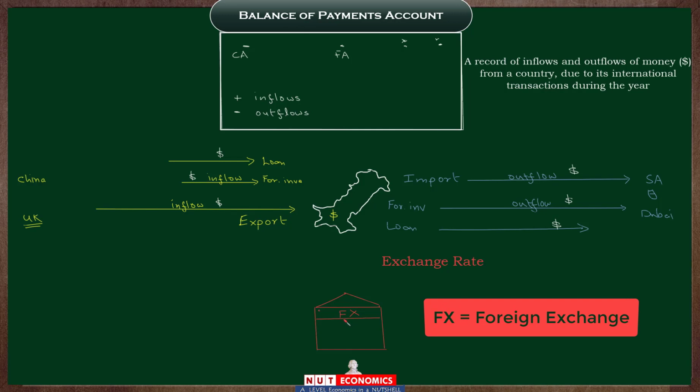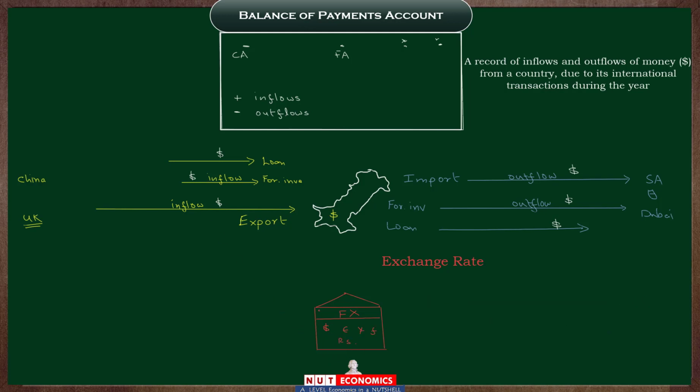Now, think of this FX market simply as a shop which, instead of selling the usual things such as mobile phones or clothes or laptops and so forth, sells the currencies of different countries, such as dollars and euros and yens and pounds and rupees and so forth. Now, your exporter who has received this inflow of dollars wants to convert it into rupees, so he will go to this FX market and he will supply or sell dollars, and in return he will buy or demand rupees.